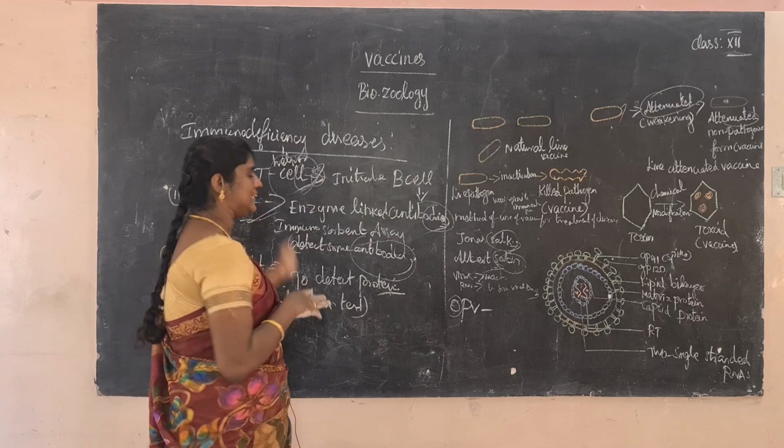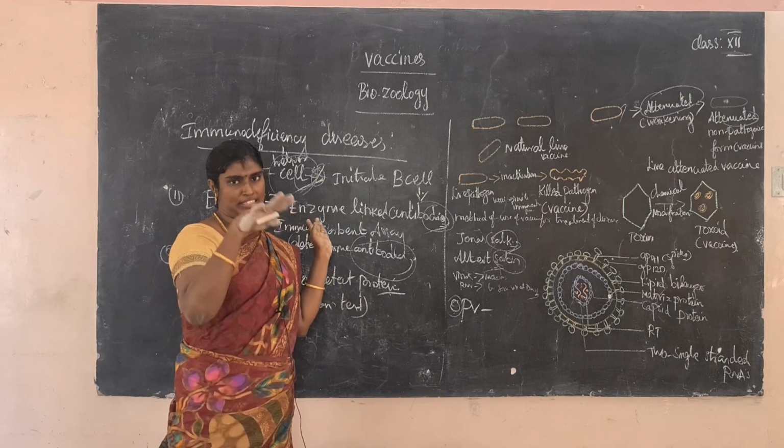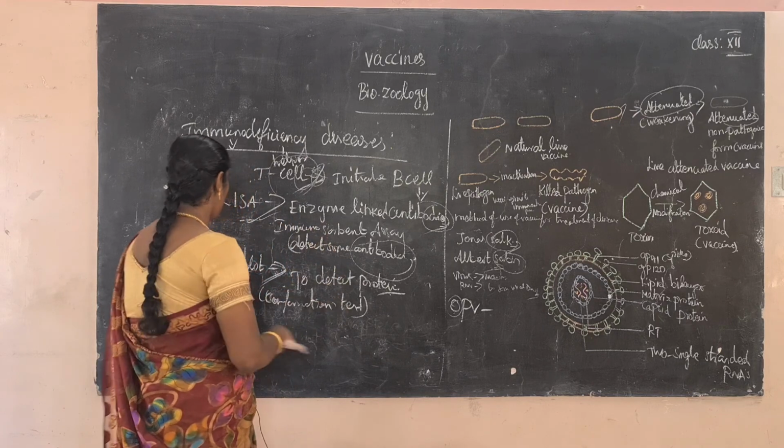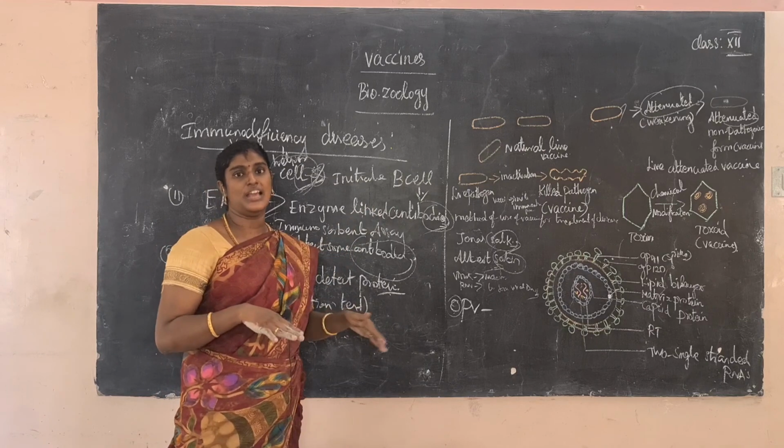Next, what are the tests? The ELISA test and the Western blot. The ELISA test is a preliminary test to detect antibodies. Western blot is the confirmation test to detect the protein against HIV. It is a confirmatory test.